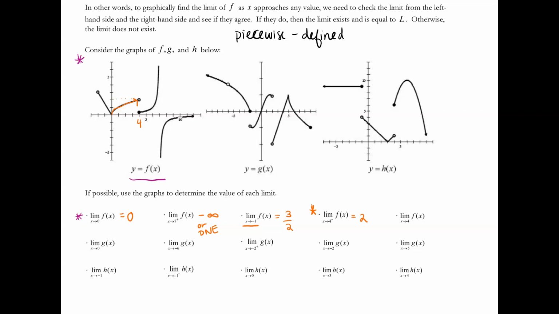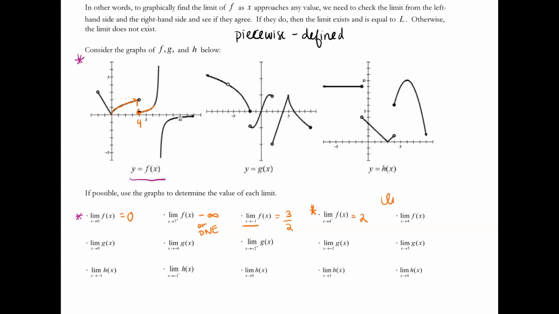All right, and then lastly, for this next example in this top row, we're going to evaluate the limit of f as x approaches 4. So now we've got to consider both the left and the right. Well, we already said that from the left, the limit is 2. From the right, it looks like the limit would be 1 point something. We could just say 1.5 if that's what that looks like to you. Again, you won't normally be asked to guess. But what's important is that they're not the same.